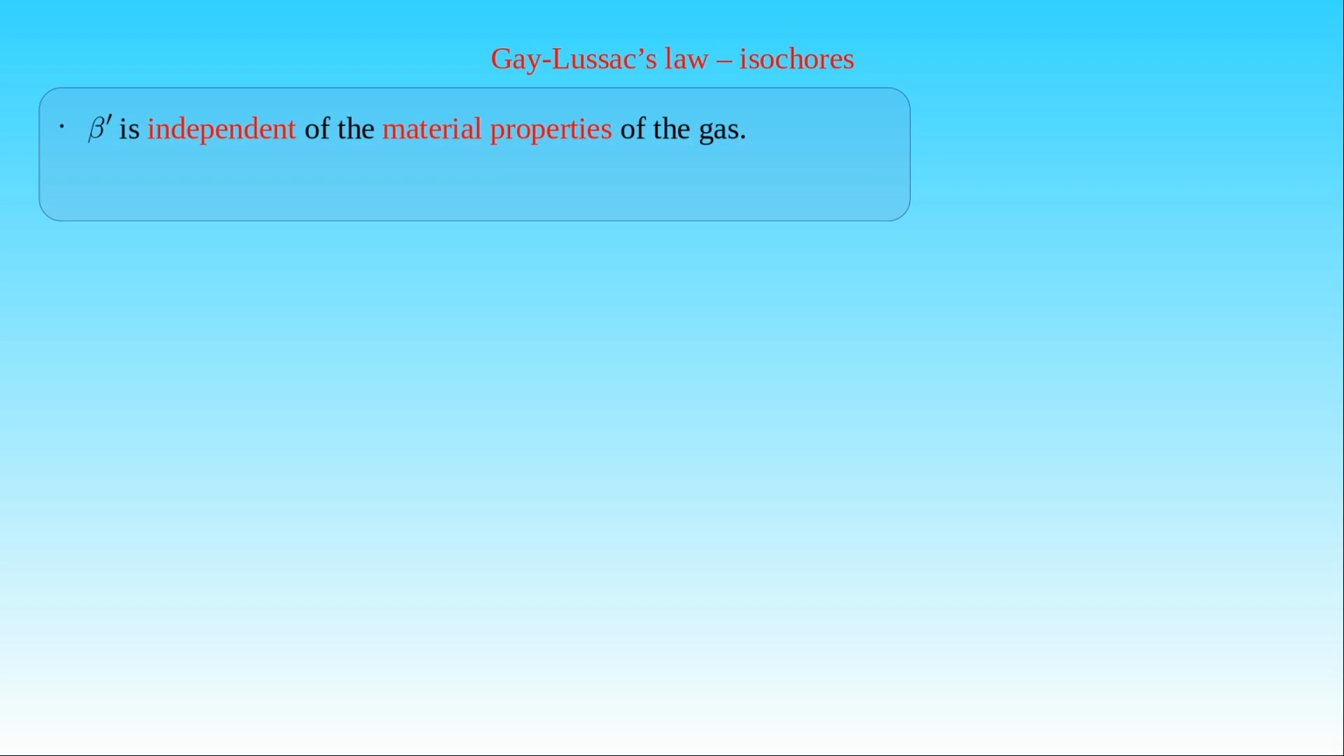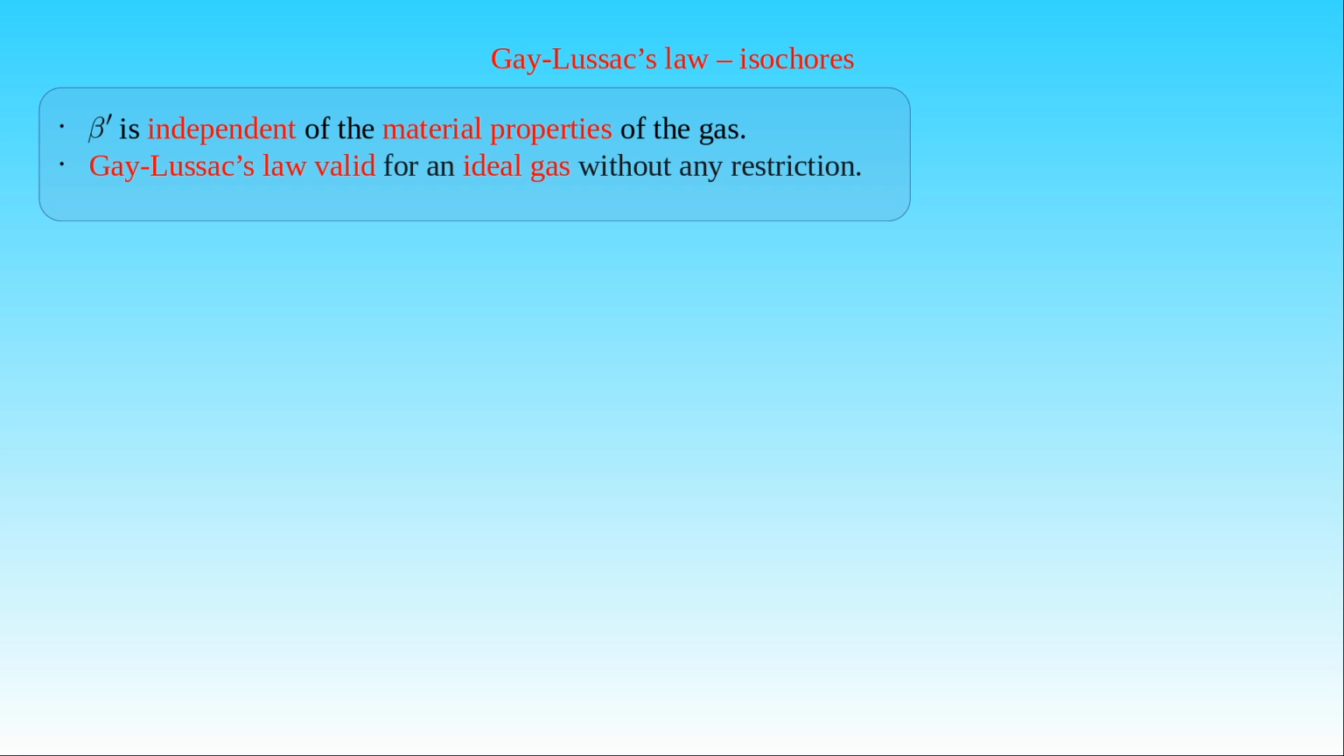We have seen that the pressure coefficient is a universal constant, that is, beta prime is independent of the material properties of the gas. Therefore, Gay-Lussac's law is valid for an ideal gas without any restriction, just like Boyle's law and Charles's law. Or the other way around, the ideal gas is defined as the gaseous substance for which Gay-Lussac's law and the two first gas laws are valid.